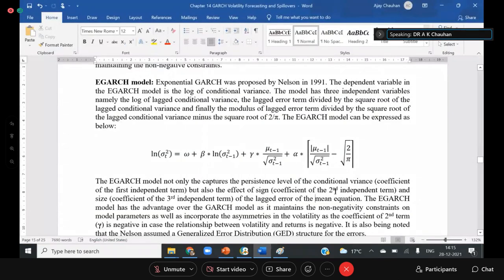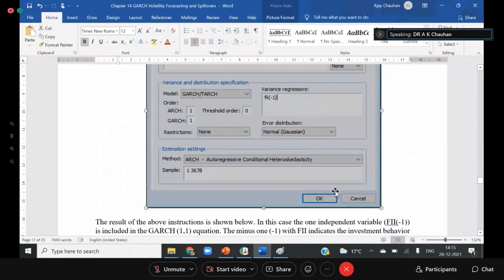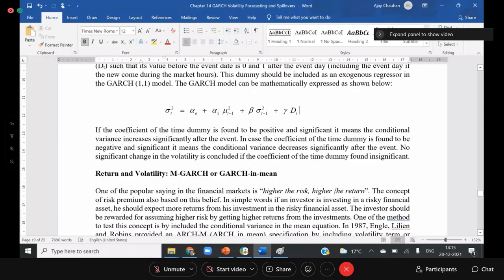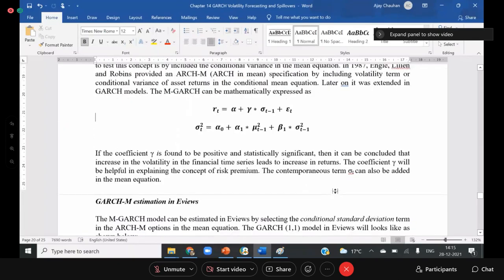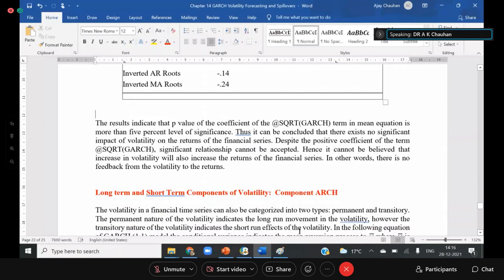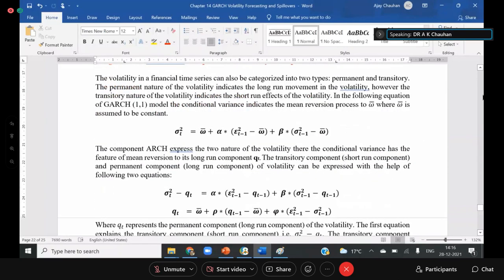Now I'm going to the next portion, which is known as component GARCH. So let me check whether I have component GARCH here or not. Mean GARCH I already explained. Yeah, so there is the next GARCH family, the component GARCH.